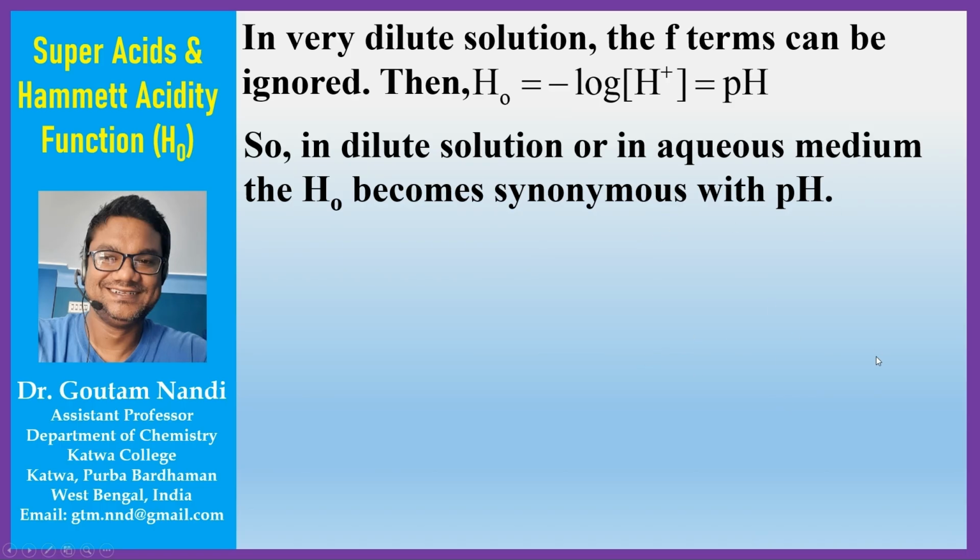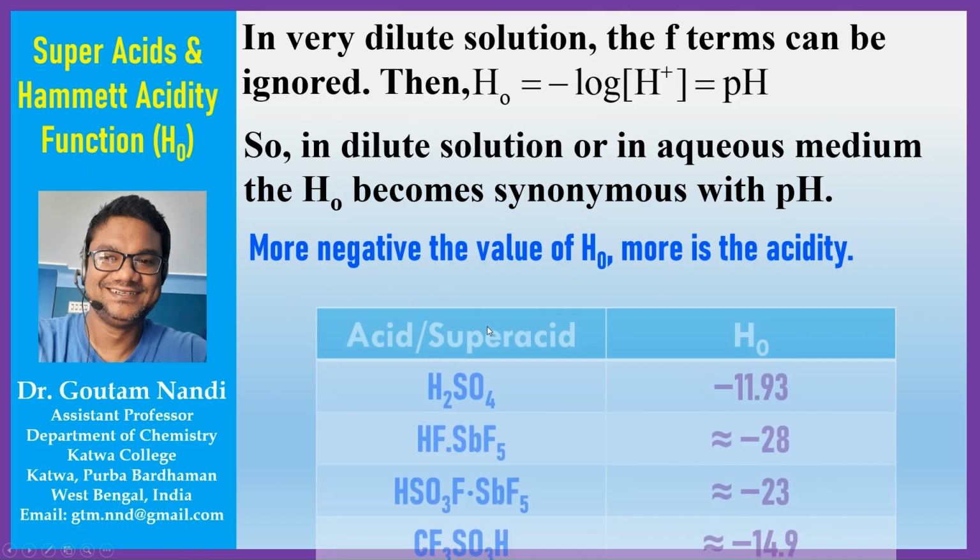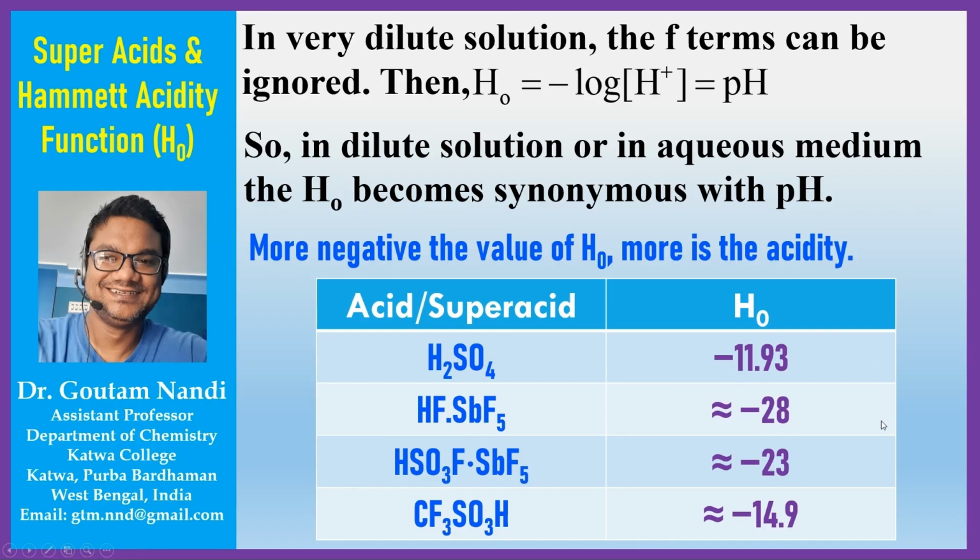Anyway, now this H0 or the Hammett acidity function is used to quantify the acid strength of the concentrated acid solution or superacid. So, the more negative the value of H0, the more the acidity. Like pH, lower pH means more acidic, higher pH means less acidic. Here also it is like that.